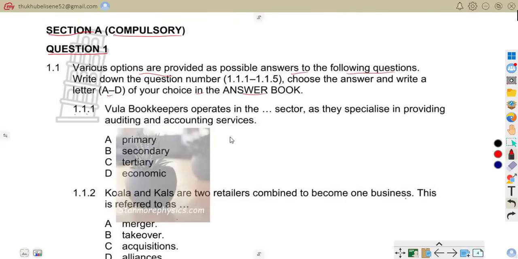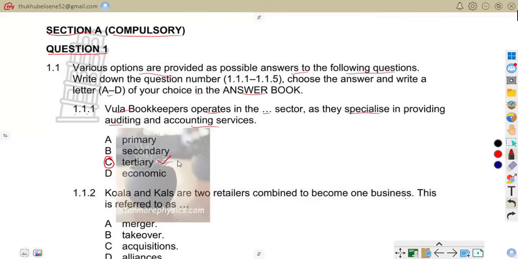Now let us get to our business of today. 1.1.1. Vula Bookkeepers operates in the dash sector as they specialize in providing auditing as well as accounting services. We are given these four options: A is primary, B is secondary, C is tertiary, D is economic. The correct answer there is C.